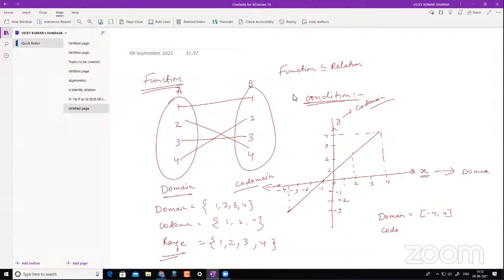Can you tell me what is my codomain? -3 to +4. Entire y-axis, sir. Right. My codomain is all real numbers. Oh, sorry. What is my range? -3 to +4.